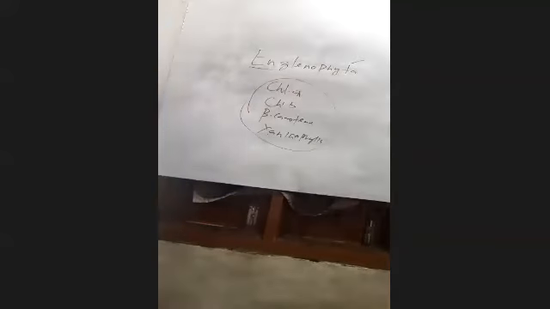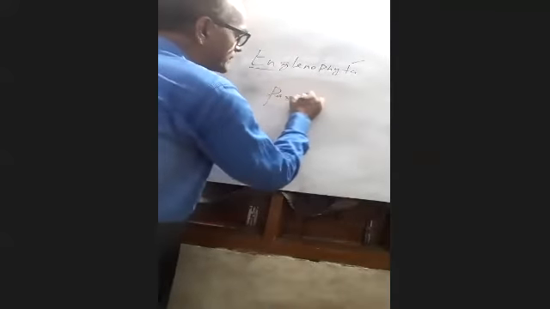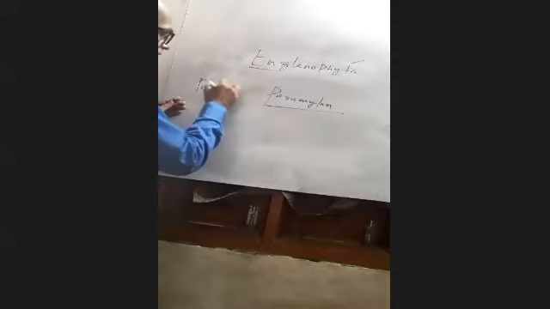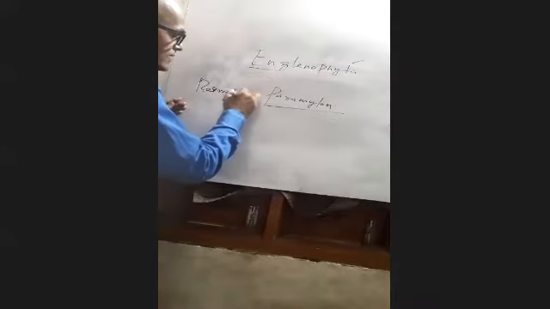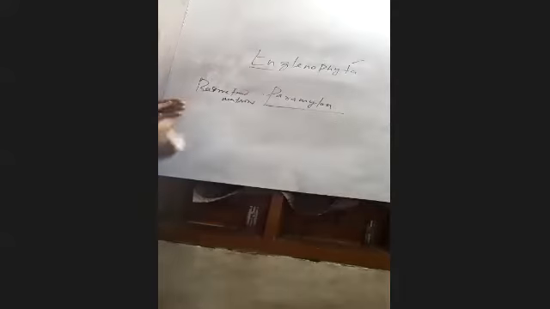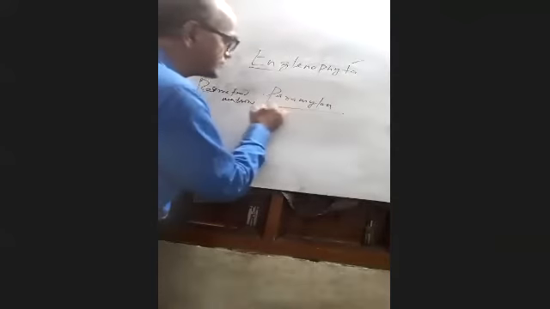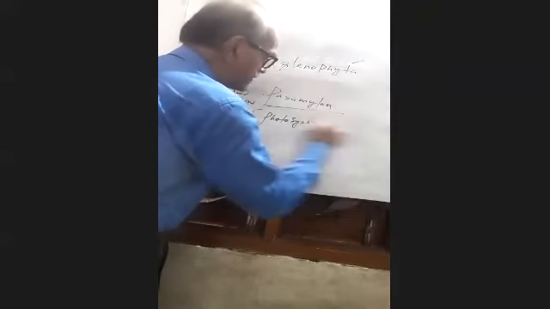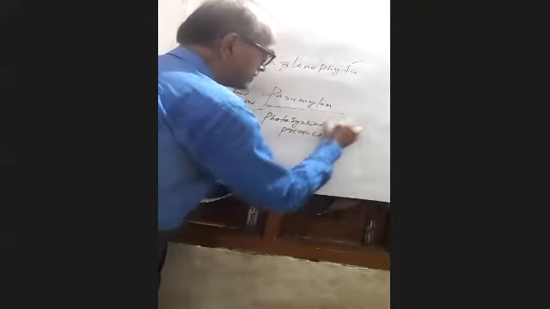Then you come to the reserve food material, which is paramylon. The reserve food material is paramylon. That we will have to remember. That is a photosynthetic product. What is paramylon? That is a photosynthetic product.